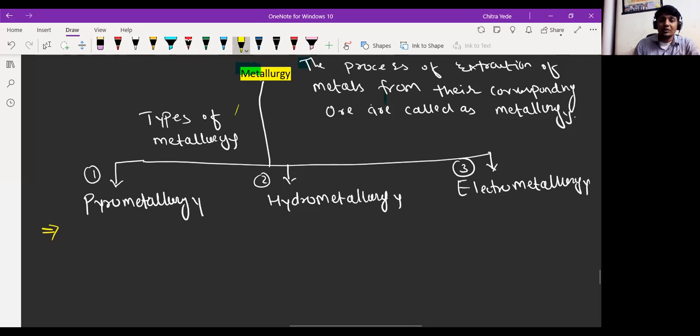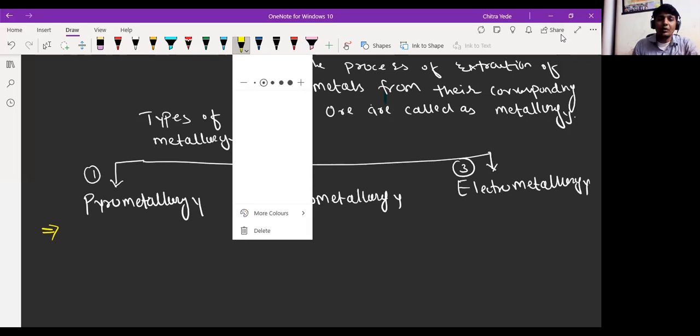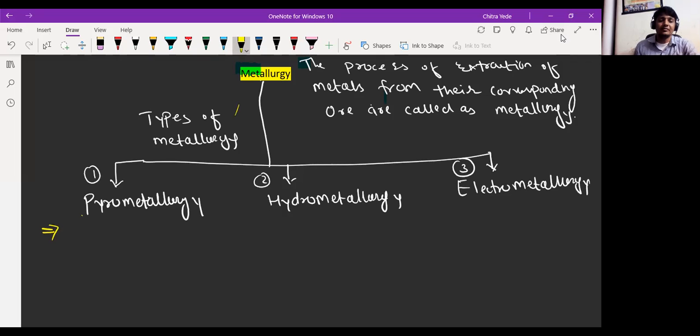The word pyro means heat. We have already gone through the definition of metallurgy. So the process in which metal is extracted by heating the ore strongly, whether in the presence of oxygen or in the absence of oxygen, if we are using heat, then it is called pyrometallurgy.